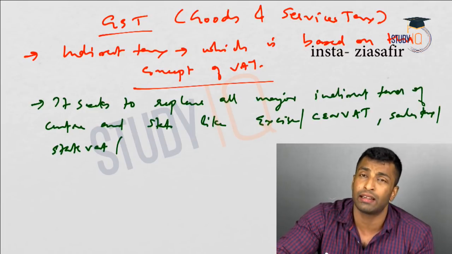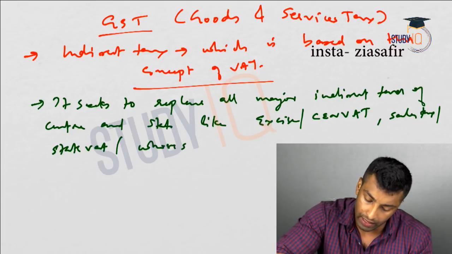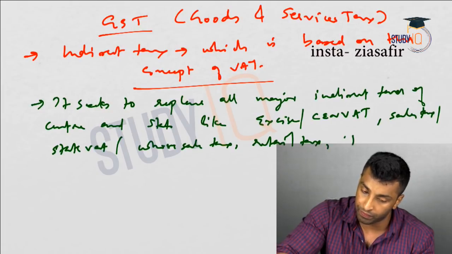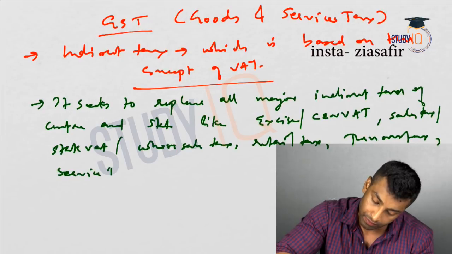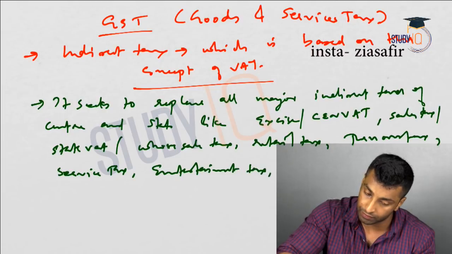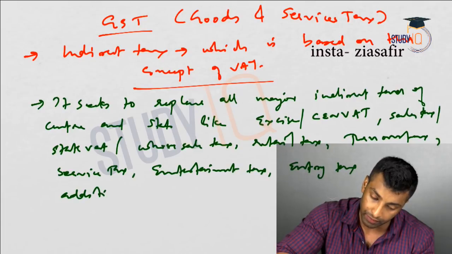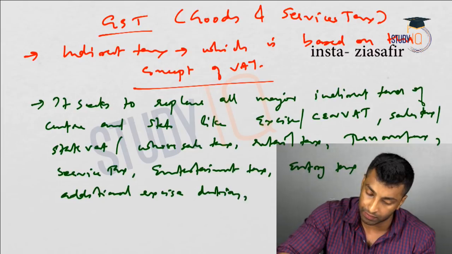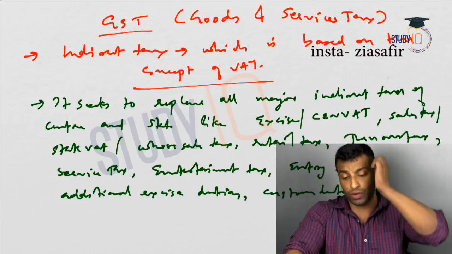Okay, so wholesale tax, retail tax, turnover tax, service tax, entertainment tax, entry tax, additional excise duties, customs duties, etc. I'm writing a few, whatever is possible.